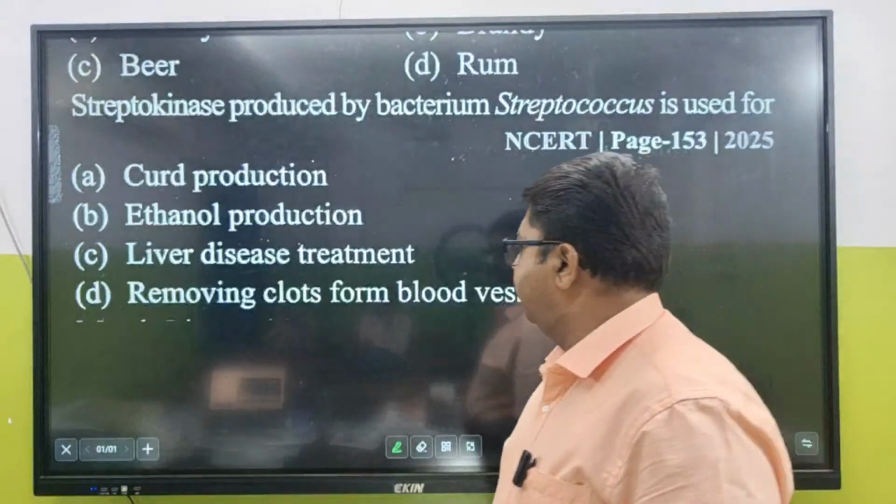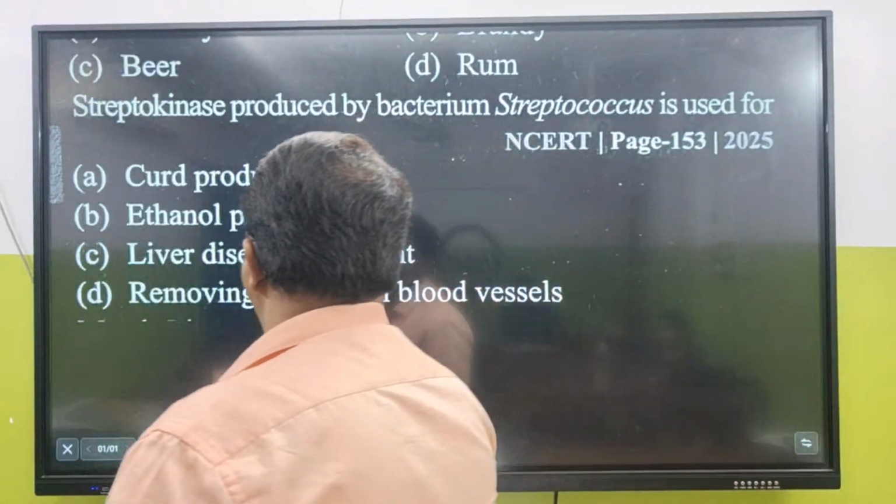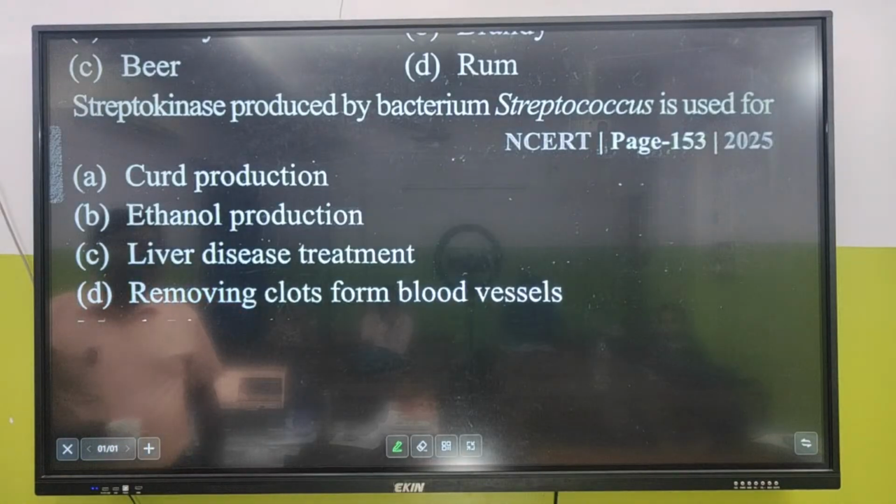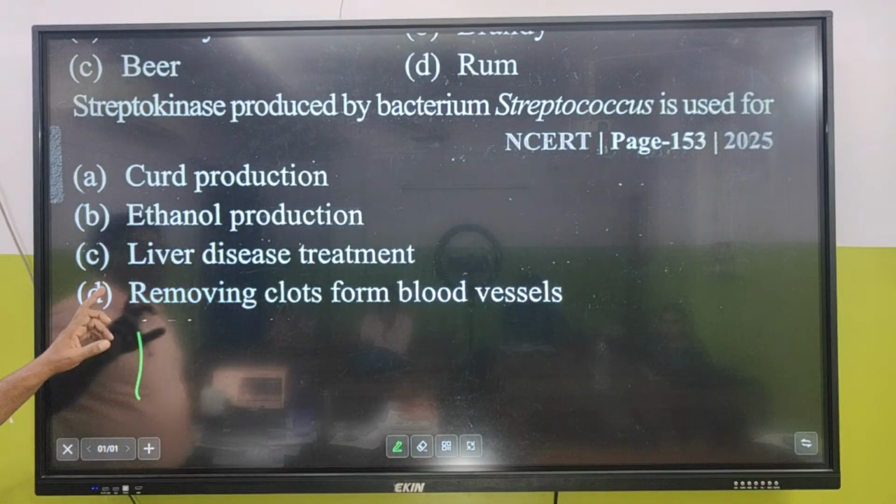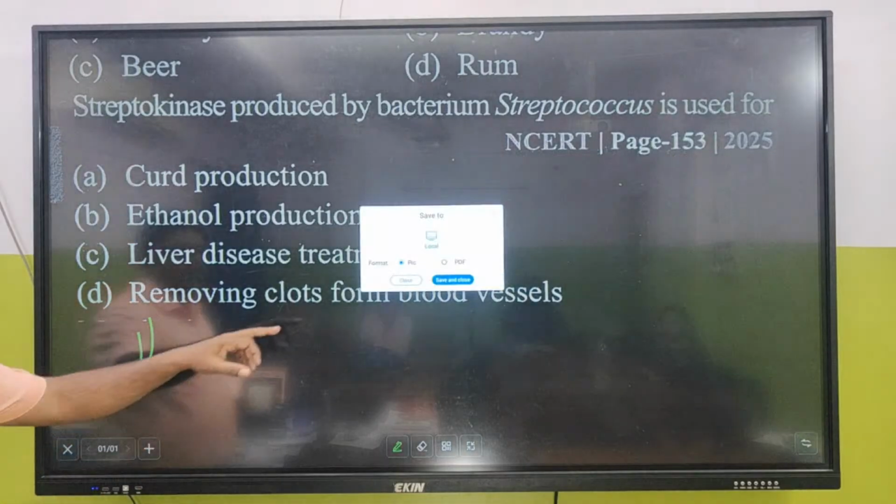Very good. Removing clots from blood vessels. So they act as a clot buster. Very good.